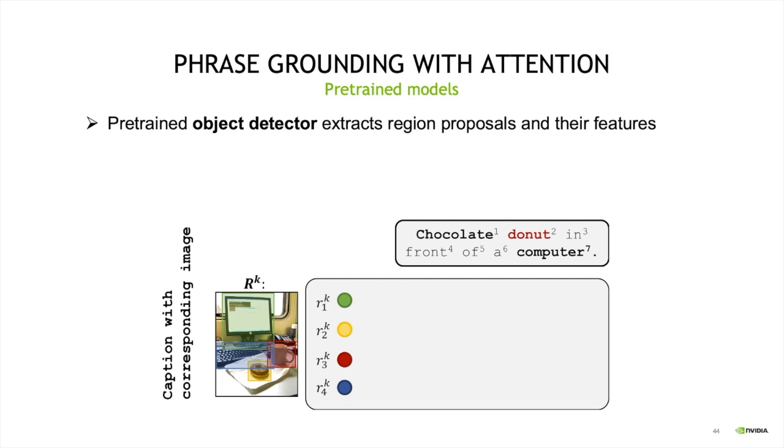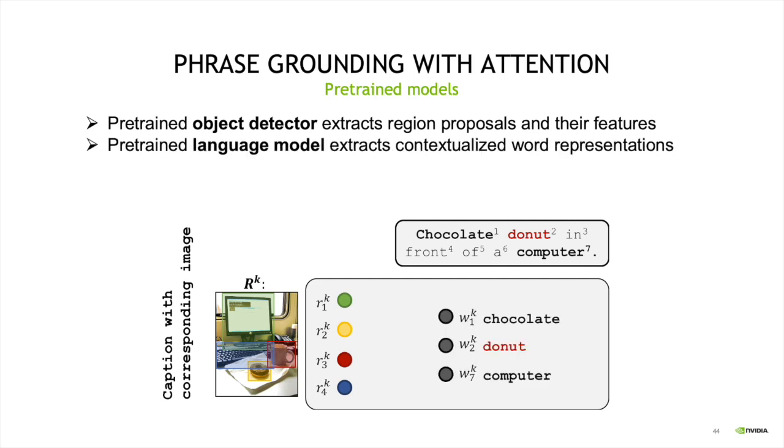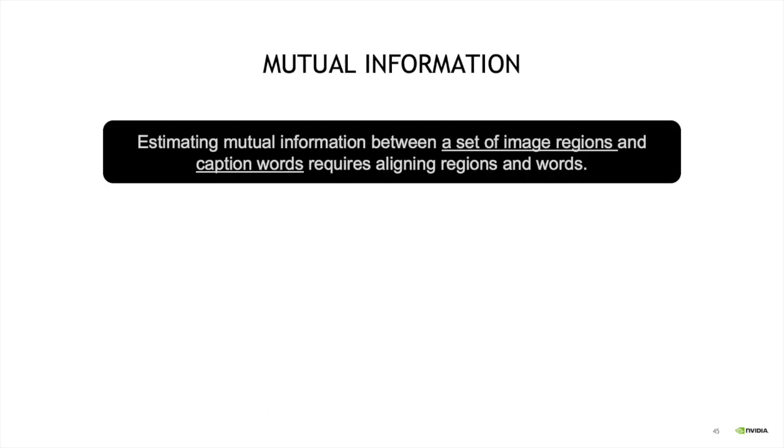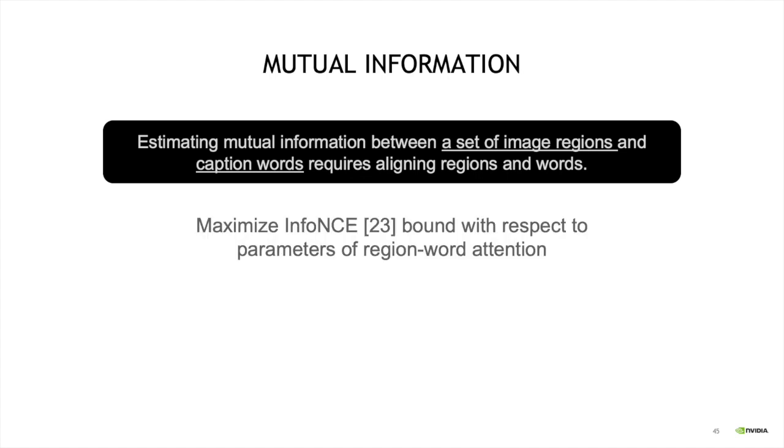Our grounding model consists of a pre-trained object detector that extracts region proposals and image features in those regions, a language model that extracts contextualized word representations for every word in the caption, and a learnable attention mechanism that assigns regions to words. For learning, our key observation is that estimating the mutual information between a set of image regions and caption words requires alignment between them. However, since estimating mutual information is intractable, instead we maximize the InfoNCE lower bound with respect to the parameters of the region-word attention model.